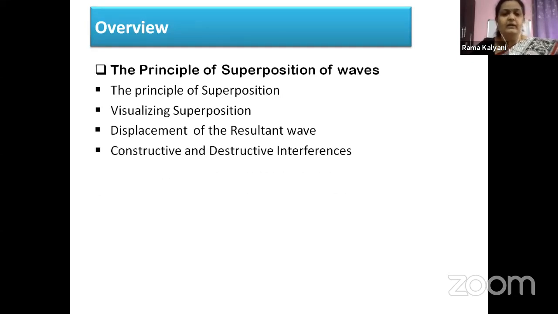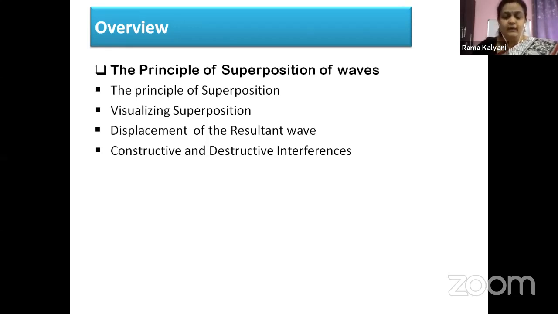And next we will see what are constructive and destructive interferences. The word interference, again, is something new. Interference is nothing but, when we say the waves are getting superposed, we are saying they are getting interfered. They are interfering with each other. That is the meaning of superposition.